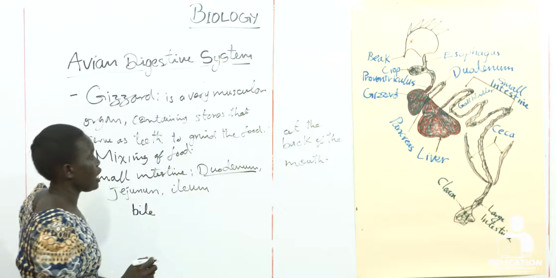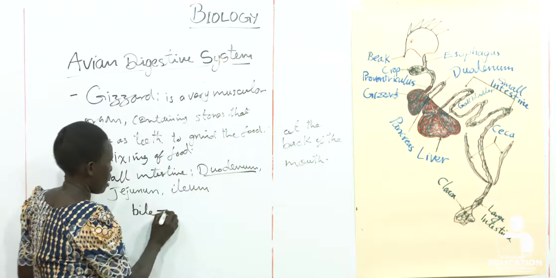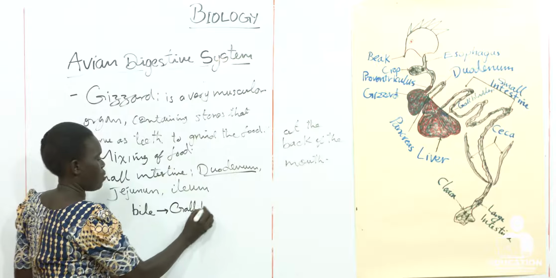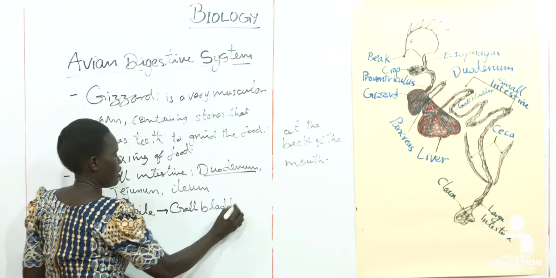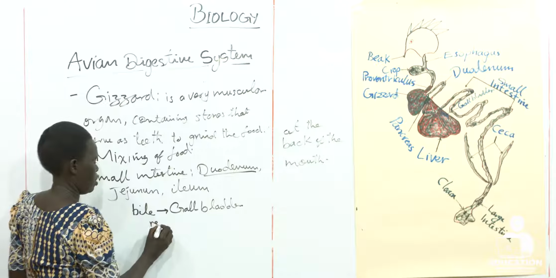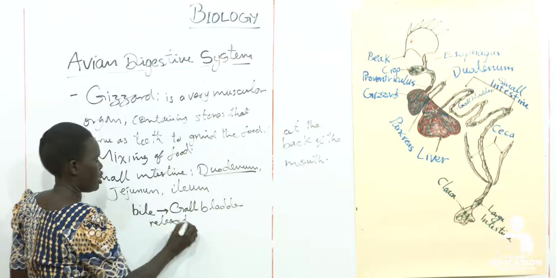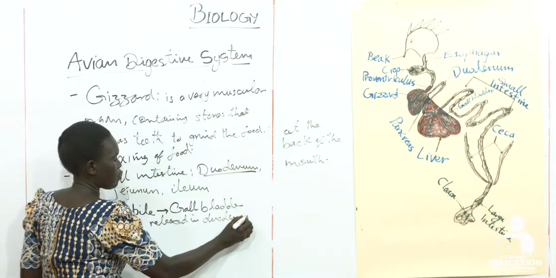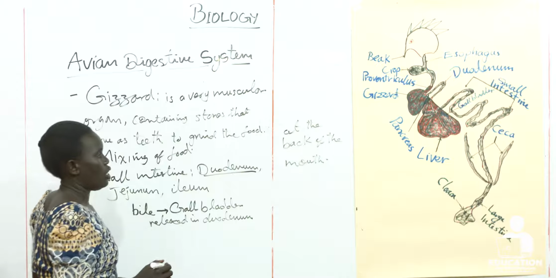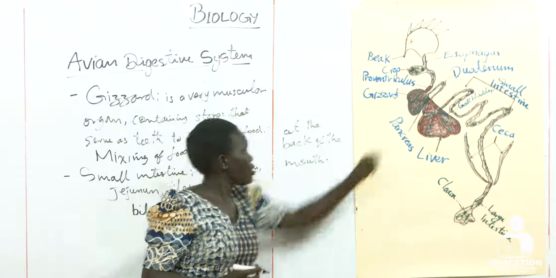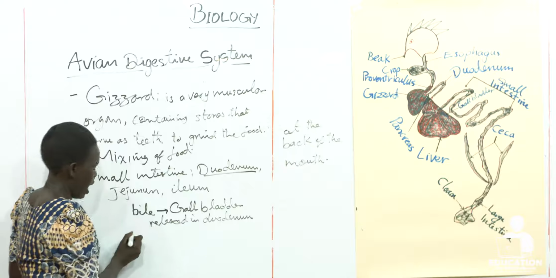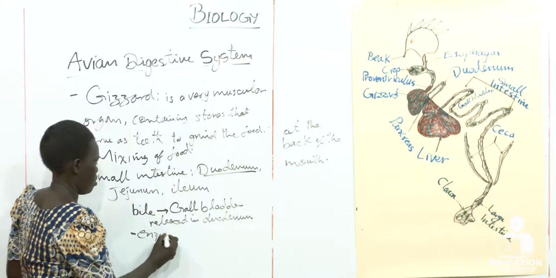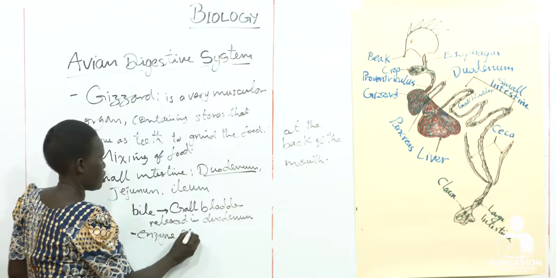It produces bile, which is then stored in the gallbladder, to be released in the duodenum. Even the pancreas, it releases what? Enzyme from the pancreas.